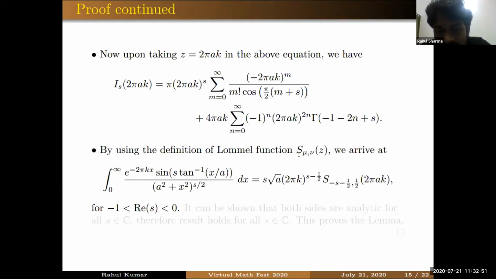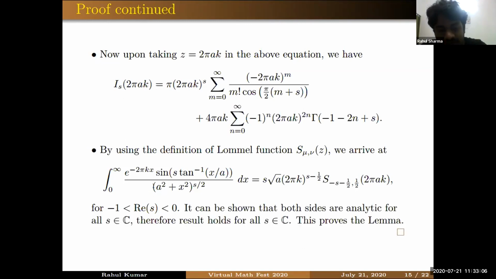And if you use the definition of normal function S, you will observe that these two infinite series are nothing but the special case of normal function. And we have proved our result between -1 and 0, right? But it can be shown by some little work that this integral is an entire function of S, and it is well known also that this normal function is also analytic for all S. Therefore our result holds for all S belongs to C. So this proves our lemma.